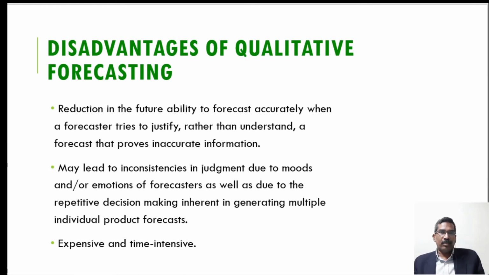Then it may lead to inconsistencies in judgment due to the moods and emotions of forecasters, as well as due to the repetitive decision making inherent in generating multiple individual product forecasts. Then this is an expensive method. It takes time because we have to plan properly how to gather these people for the forecasting, and there is time consumption for this planning.